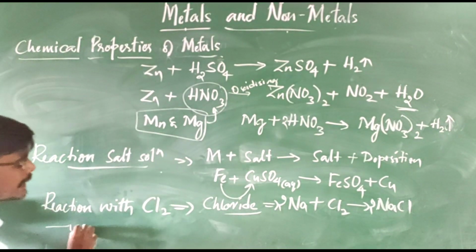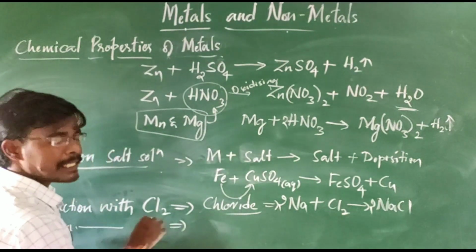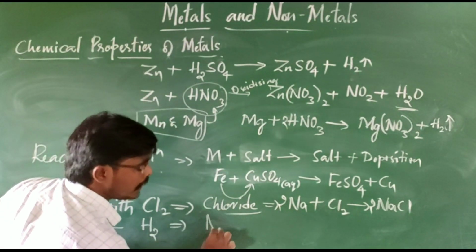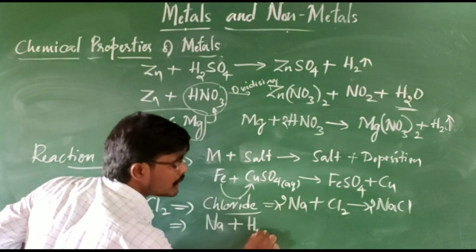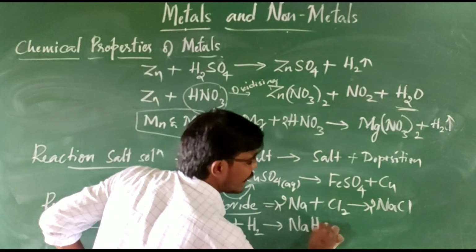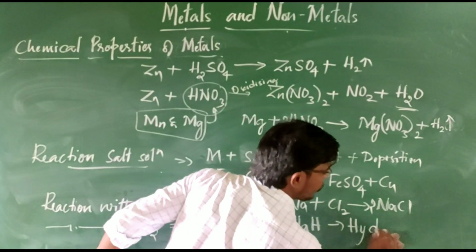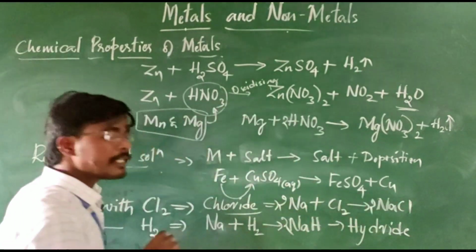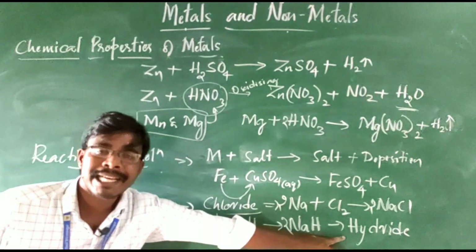Then, the same again, the reaction with hydrogen gas. If hydrogen gas reacts with a metal, for example sodium, the hydrogen combines with it and forms sodium hydride. So the formation of hydrides will be there. When metals react with hydrogen gas, metal hydrides are formed.